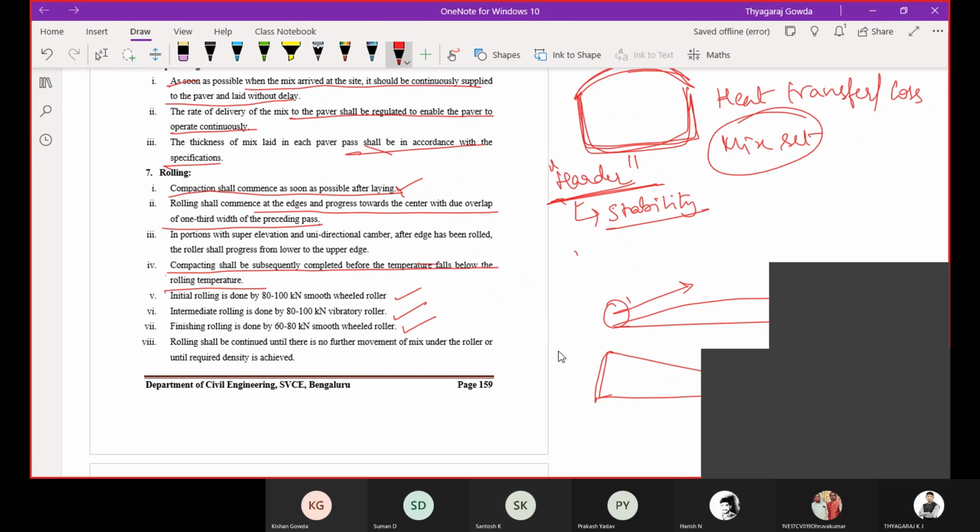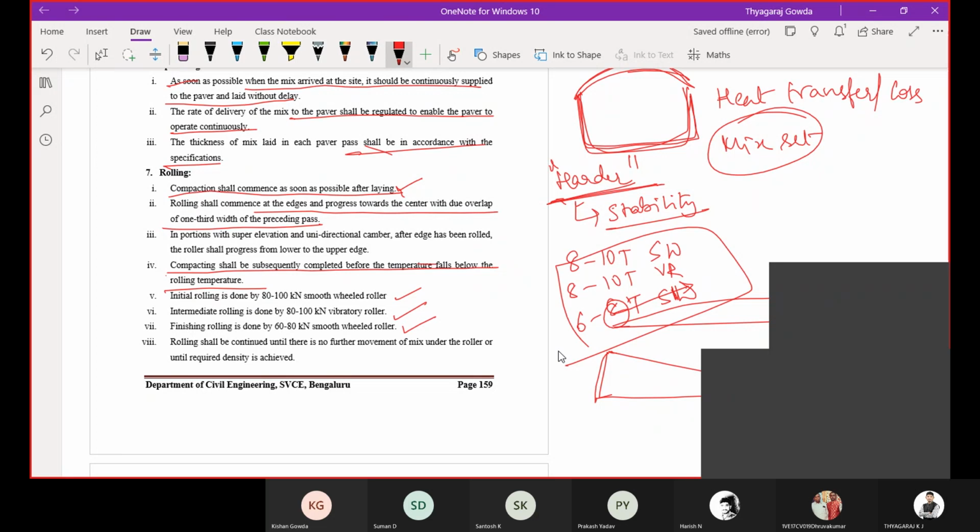So remember, whenever we compact the bituminous layer, we compact it in three ways: one is the smooth wheel roller, the second is the vibratory roller, and the third is a smooth wheel roller of lesser capacity.